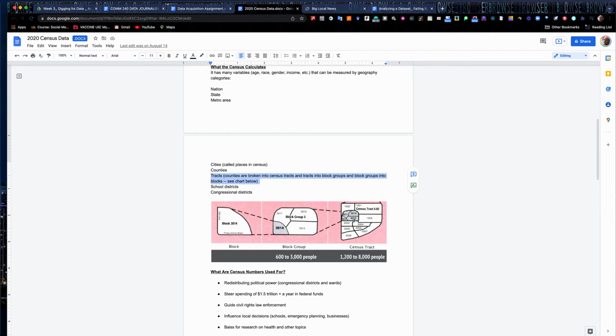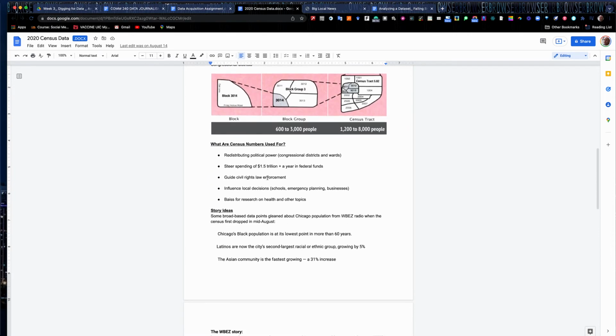It's got a series of numbers within it, which are called blocks. Okay, that is a block, not like a city block, but a block of locations within that census tract. And then you have individual blocks, a block group, and then a block. Okay, so that's how it's broken down. It's also broken down by school districts, congressional districts. There's many different subsets and ways to break down a census and then map those numbers.